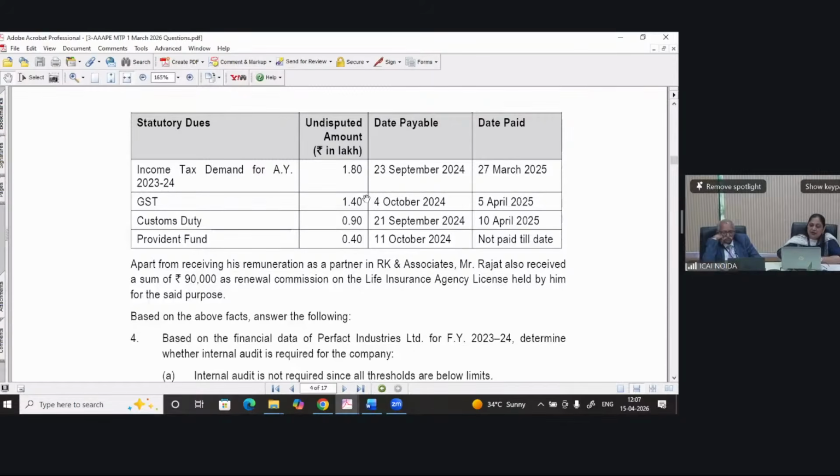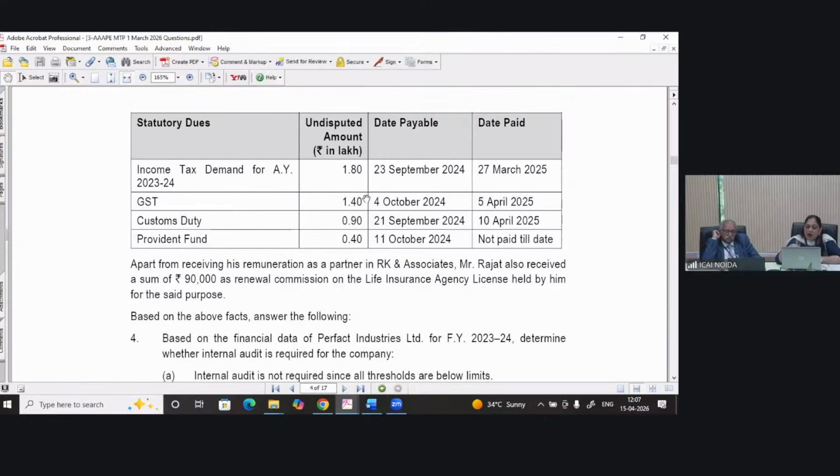Okay. Right? For GST, it is 1.40 lakh. It was due on 4th October and it is paid on 5th April. So if we see the 6 months requirement, that will also not fall on 31st March, because now it will pertain to next year.